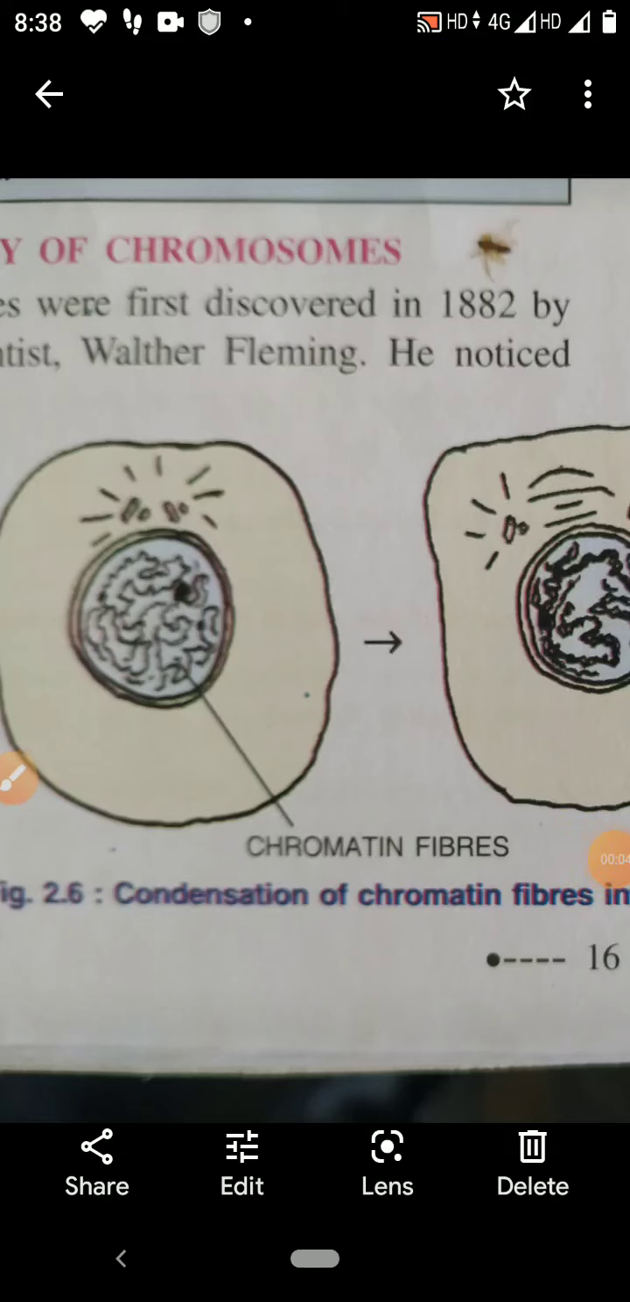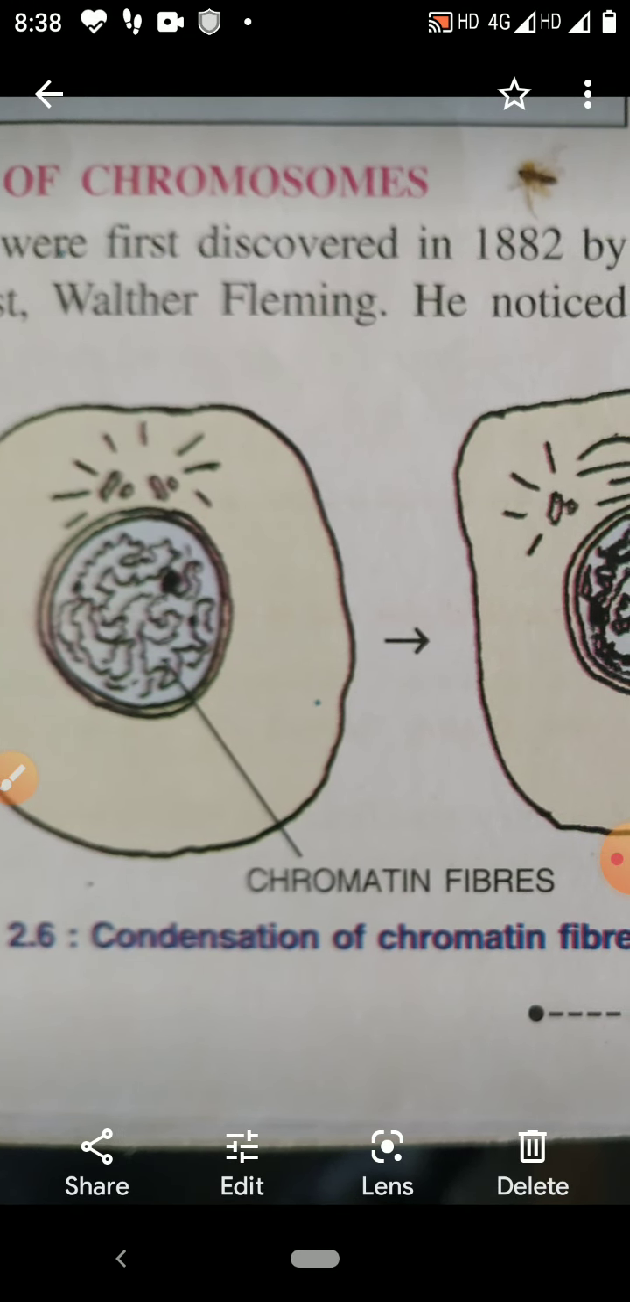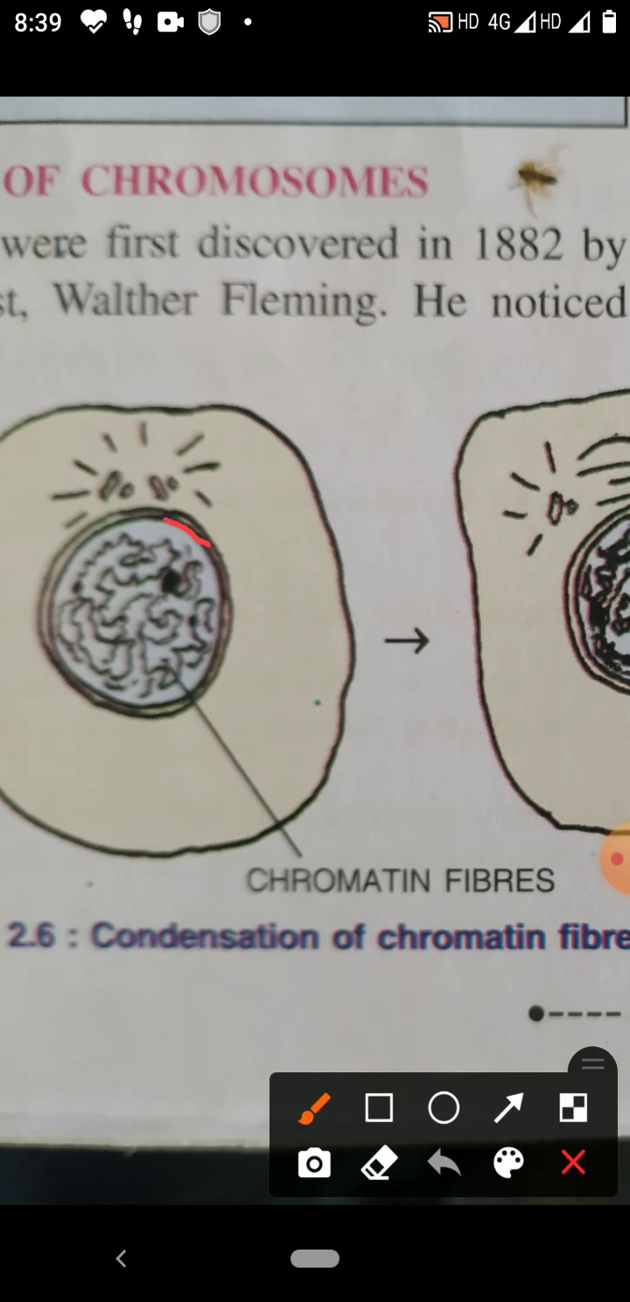Children, today I am going to teach you about chromosomes and the structure of chromosomes. Children, you have studied that in the nucleus of the cell a fine network of chromatin fibers is present. So this is the nucleus of the cell, and in the nucleus fine chromatin fibers are present. These chromatin fibers condense into chromosomes during cell division.